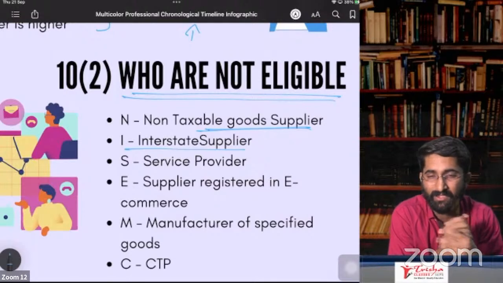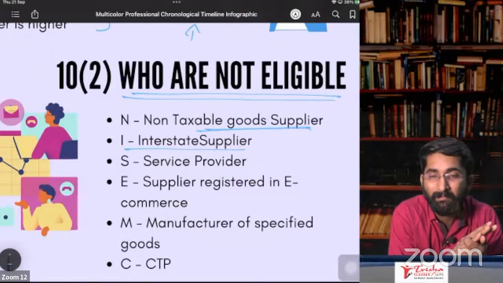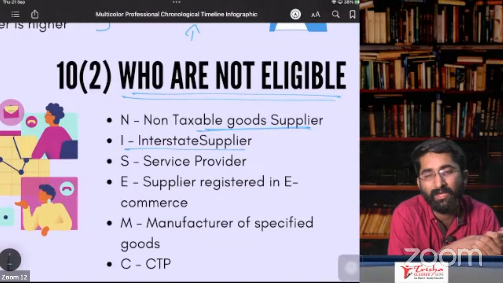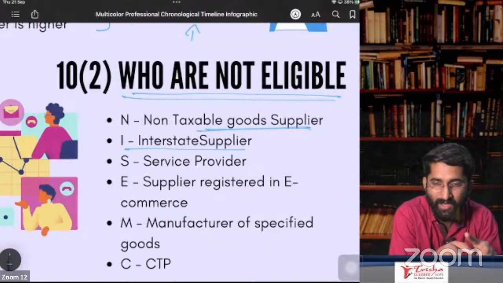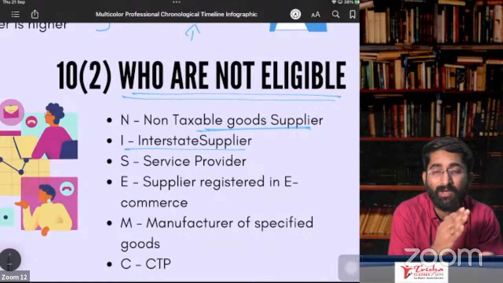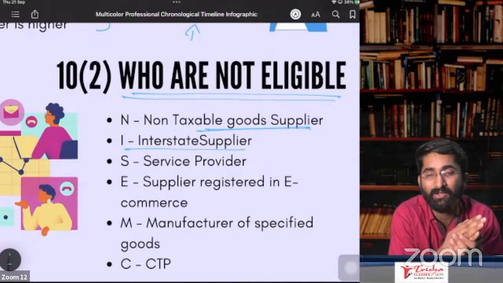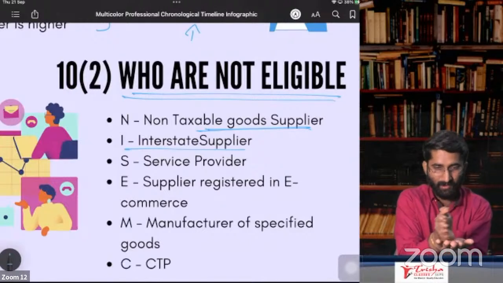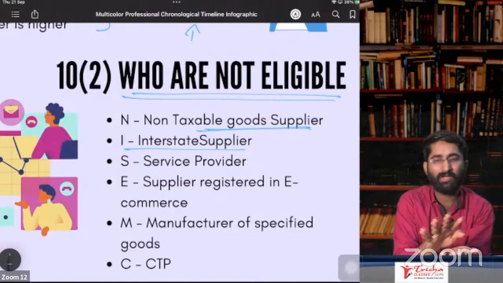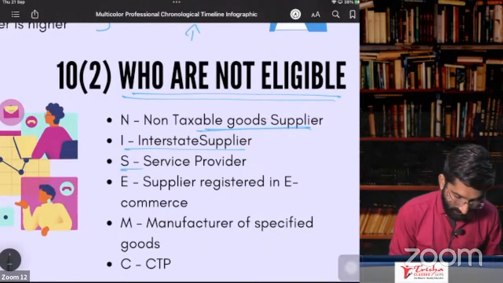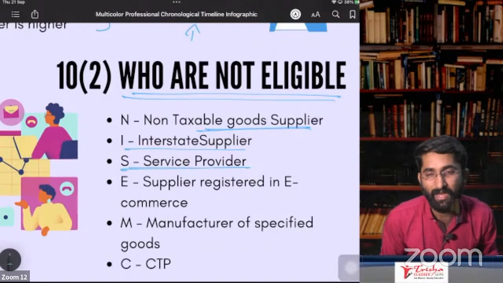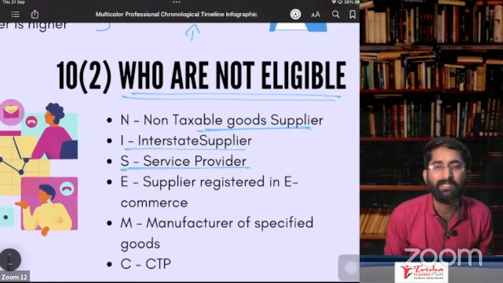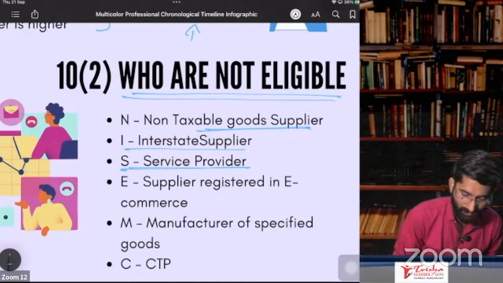But in case of service provider, you need registration only if your turnover is greater than 10 lakhs or 20 lakhs. If you are service provider, below 20 lakhs or 10 lakhs, you are not required to take the registration. Above 20 lakhs or 10 lakhs, you cannot go for composition. Why? Here, service providers are not eligible to take composition.